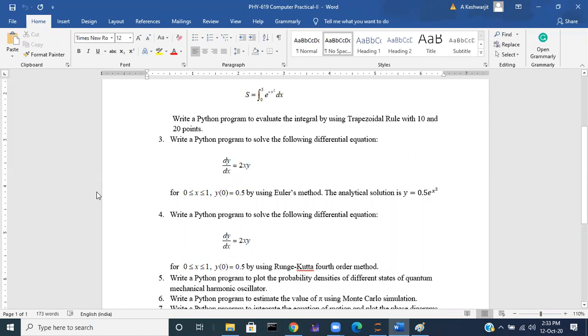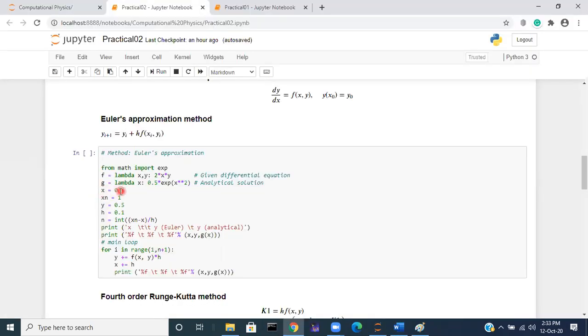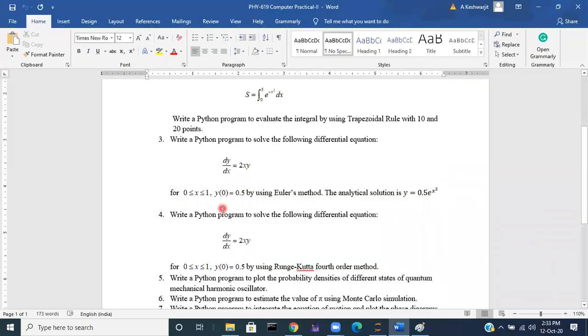So the initial value of x is 0, the final value of x would be 1. And what was the initial condition? The initial condition was this.